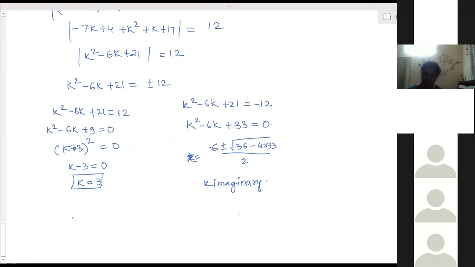Okay, ma'am. Thank you. Is that the answer? Yes, ma'am. Here you will get 33 into K, whatever you do, and then if you subtract from 36, that is minus a negative value, you will get negative. So square root of a negative number is not possible. That means the K value is an imaginary number. We do not need to consider that.